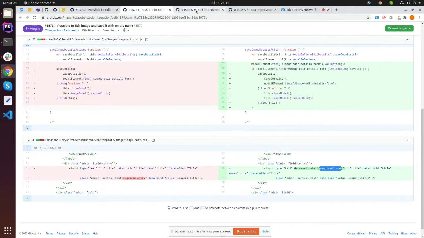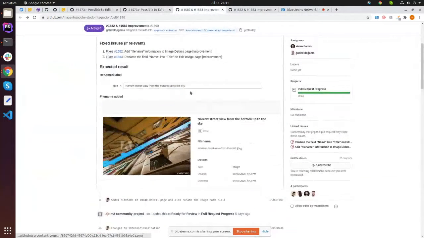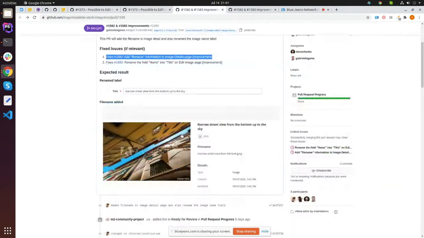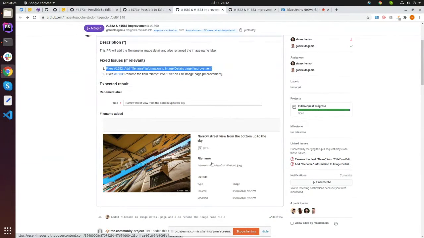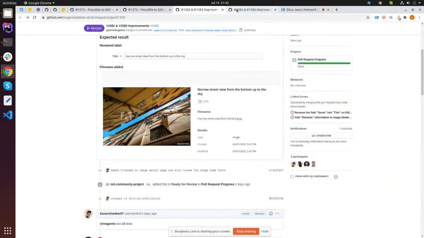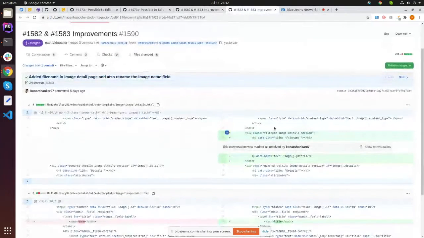And another pull request is regarding improvements. The first one is adding the file name in the image detail page. Initially the file name was not present in the image detail page, so I just added the file name here. And another is the simple rename of the name field into a title, which is also simple. And here is the implementation.